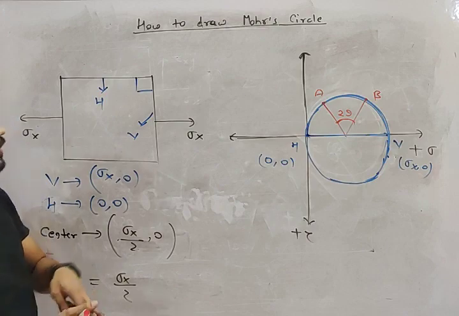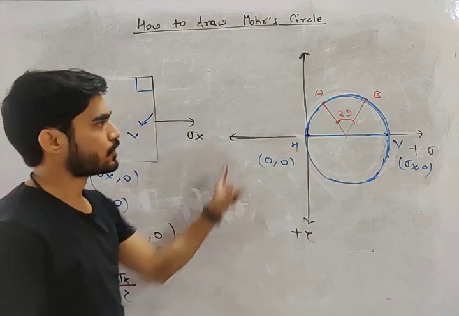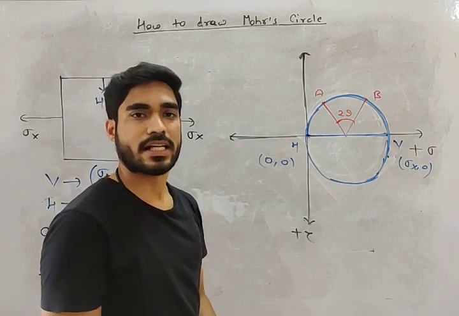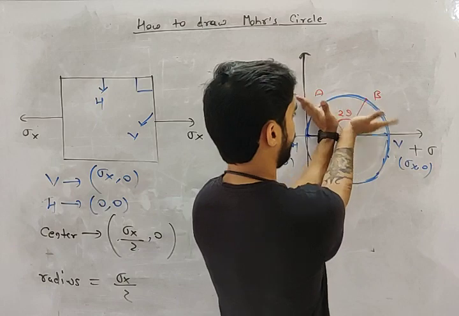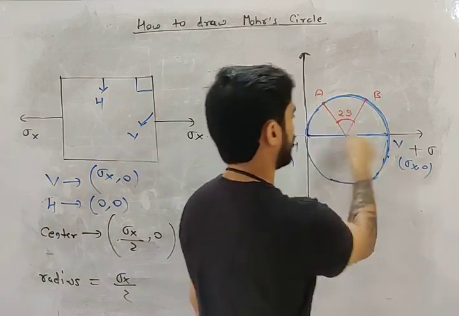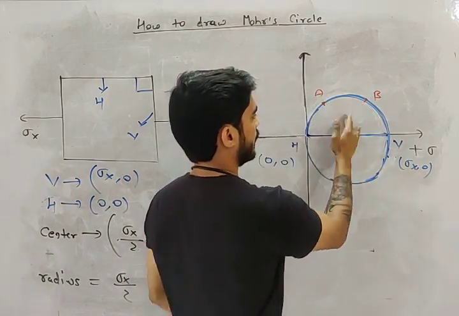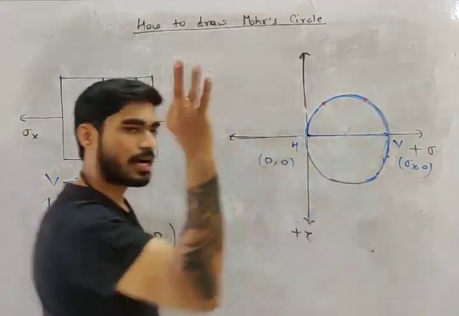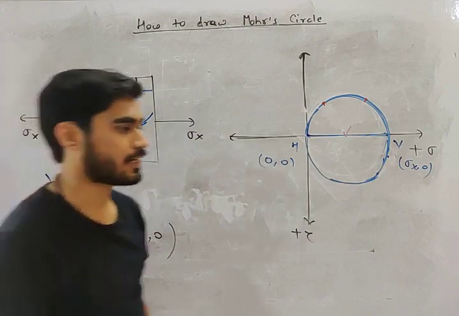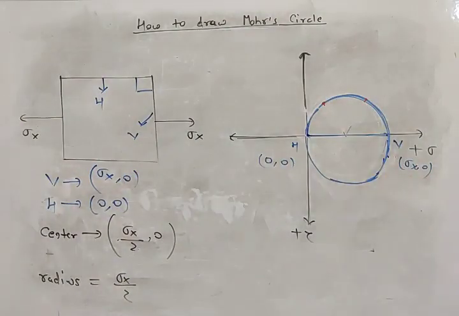So here they become 180. If this becomes 180 degrees, then you will get the diameter, my friend. Do you understand the logic behind this method?